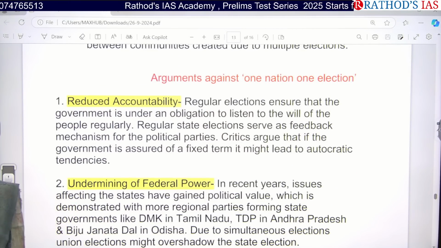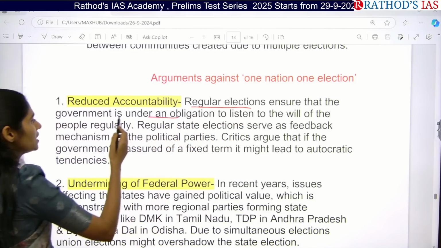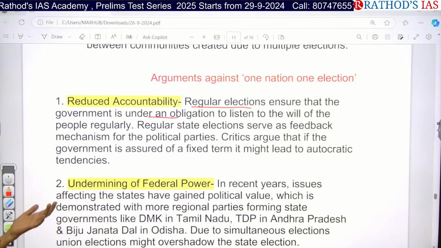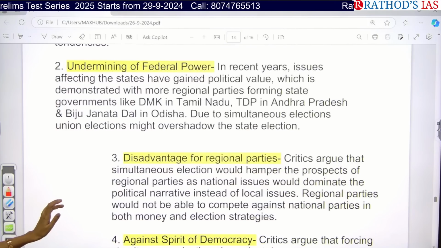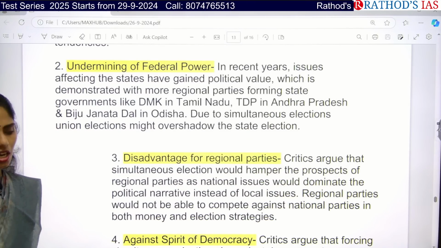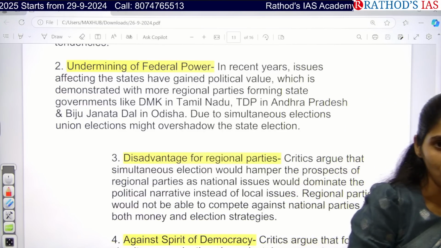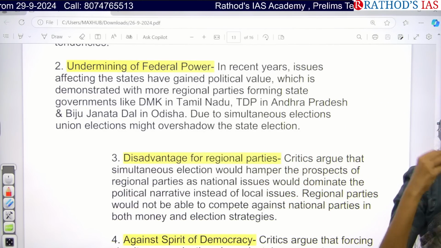There will be reduced accountability, because regular elections ensure that the government is under obligation to listen to the will of the people. If you are not having elections frequently, then people will think that governance is not happening properly, and the government is not able to listen to the problems of the people. And it will even undermine federal power, because mostly the issues of the central government will get highlighted rather than those of the state government. So it will obviously undermine the federal balance between the centre and the state.